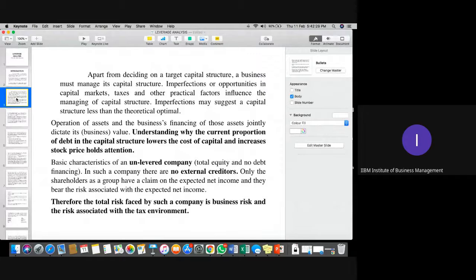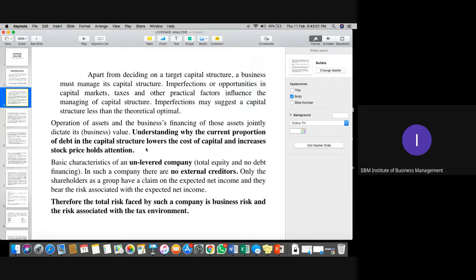Now, the next part which we have about leverage analysis, as I told you already, is that we need to keep in mind the correct capital structure. The correct capital structure means the composition of your debt and equity. We always need to understand the correct proportion of debt and equity.